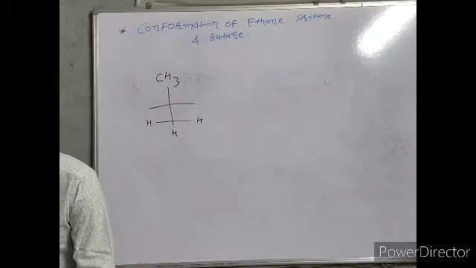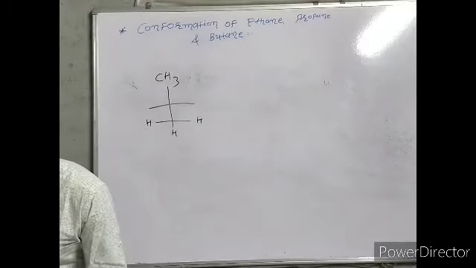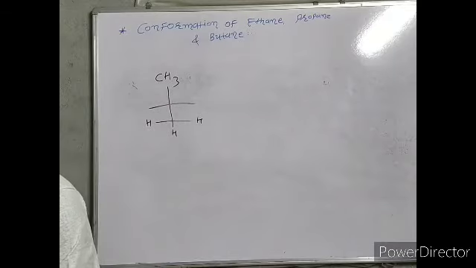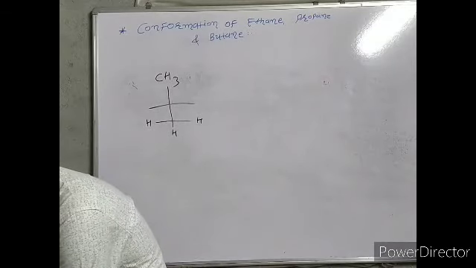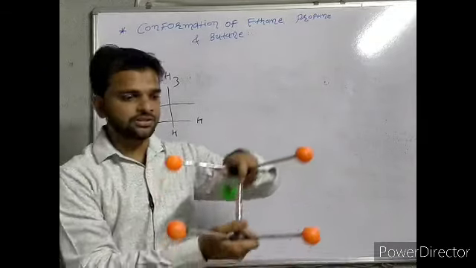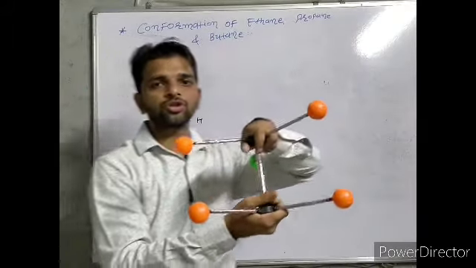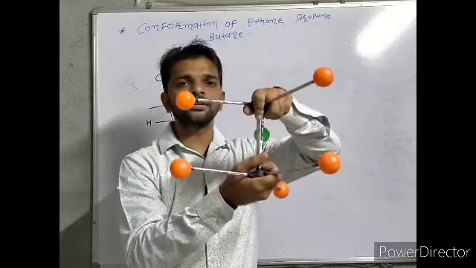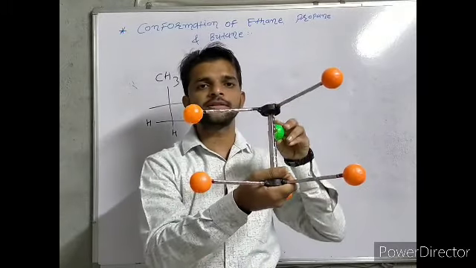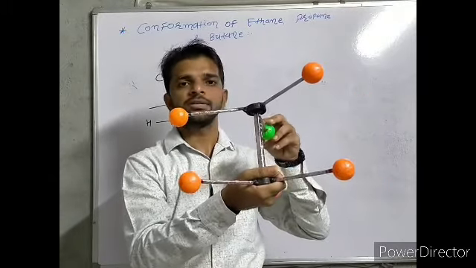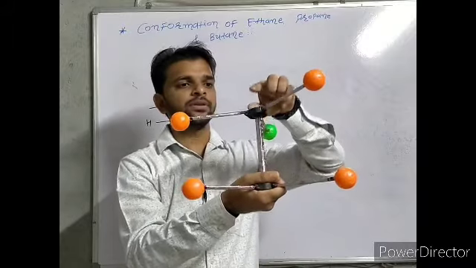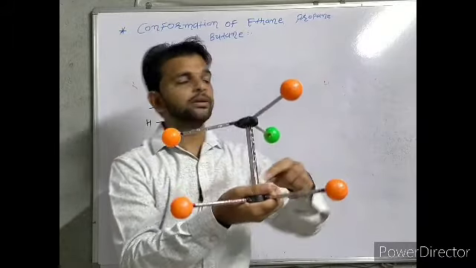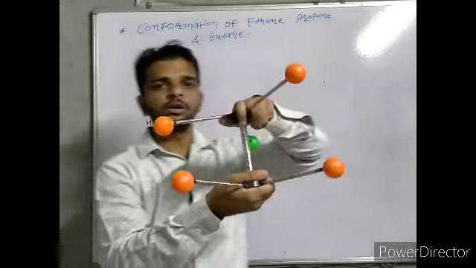This is the simple Fischer structure of propane. All orange balls are considered hydrogen and this green ball is considered a CH3. CH3, CH2, CH3, this is simple propane.